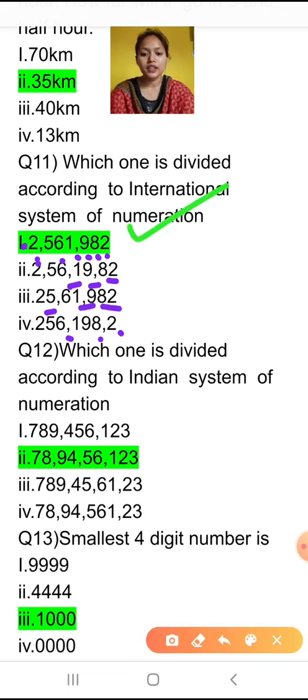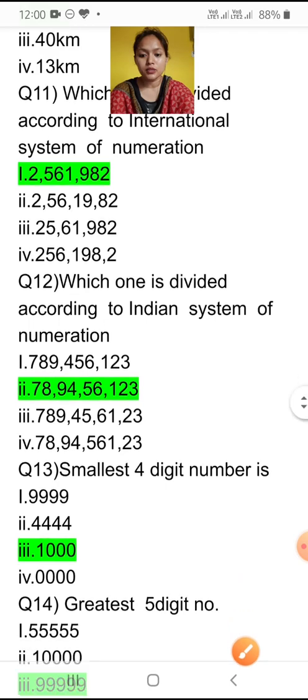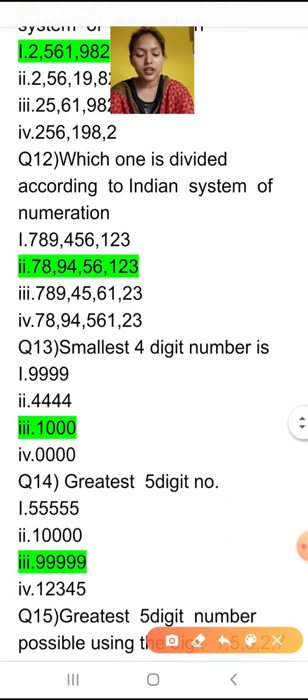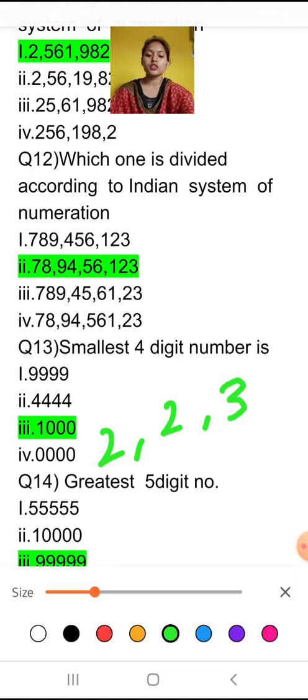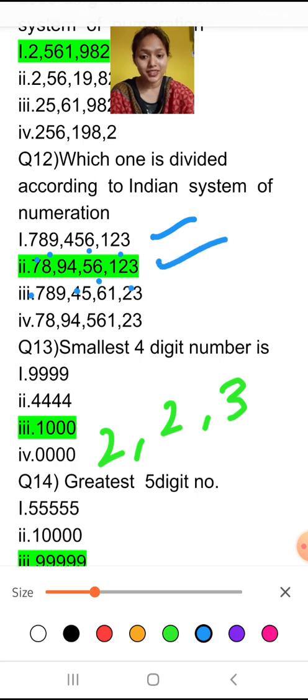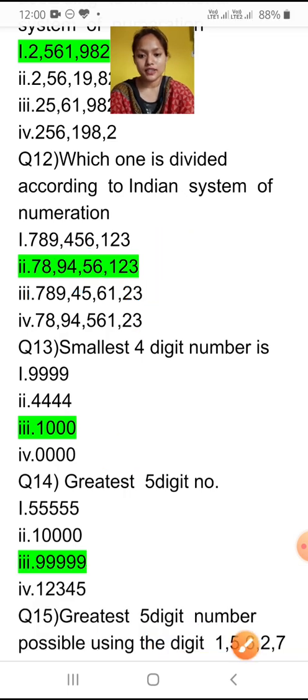Which one is divided according to the Indian system of numeration? We have studied that in the Indian system of numeration, groups of 3, 2, 2 and so on are formed. Here the first one is divided into groups of 3, 3, 3, so it is an international system. This one is 3, 2, 2, 2, so this is an Indian system. This one is no system, and this one is no system. So which one is the answer? Second one is the answer.